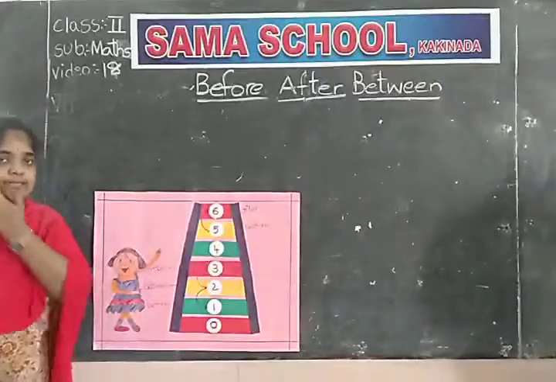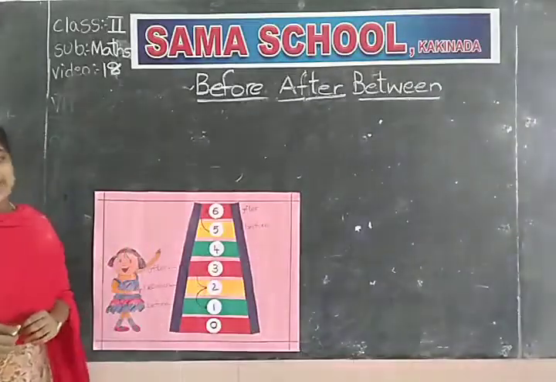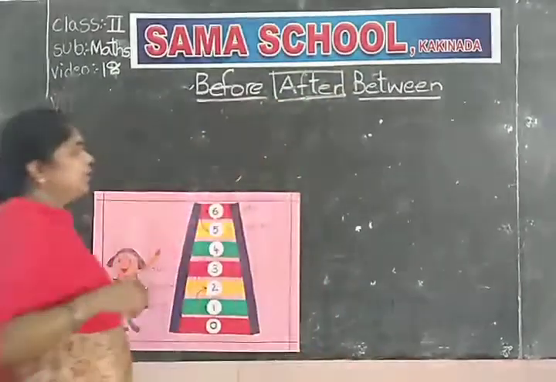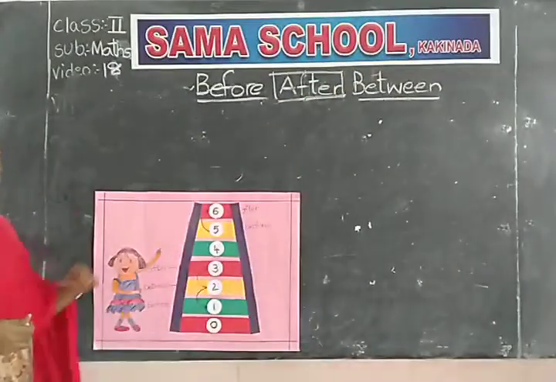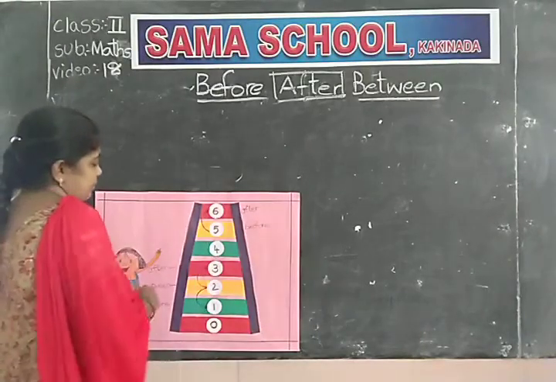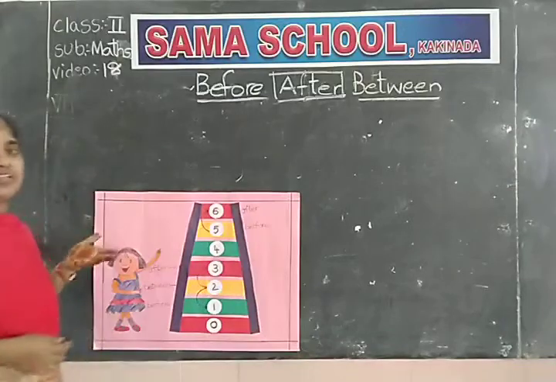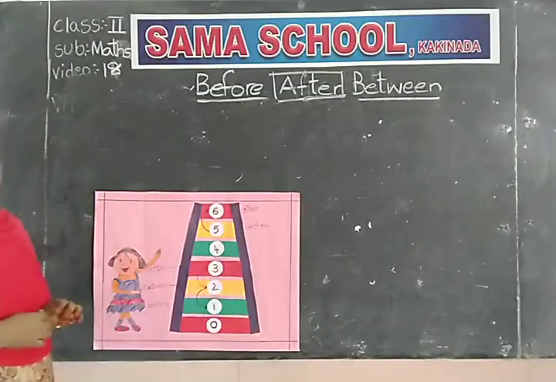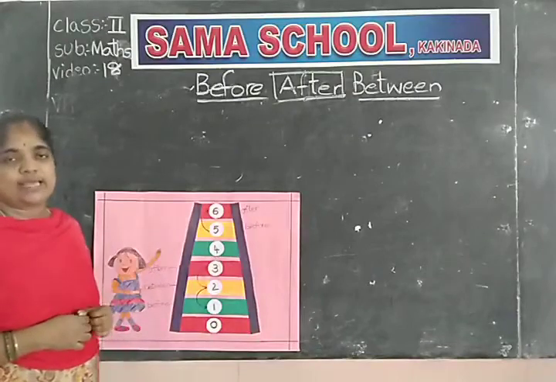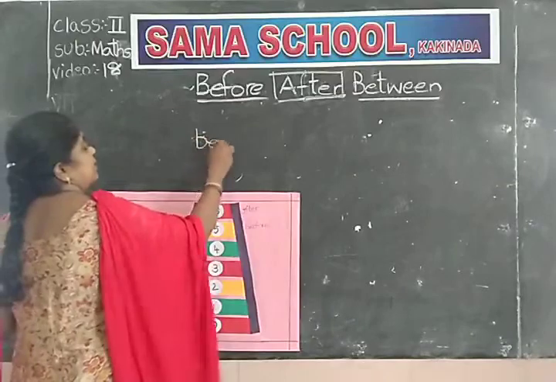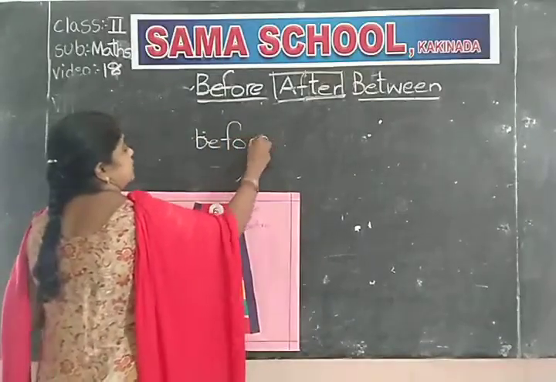Good morning children. In the last class we learned about the after numbers. In this class I want to explain before numbers and between numbers. Already we learned the after numbers: 1 after 2, 2 after 3, 3 after 4, 4 after 5, 5 after 6, like that it will come. Now we are going to learn about the before numbers.